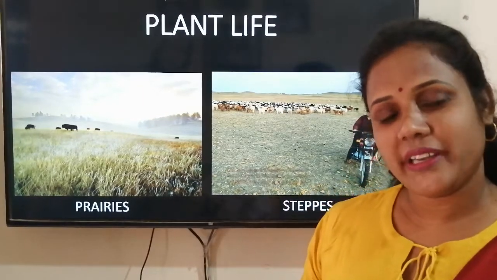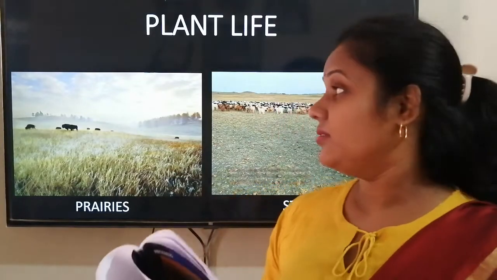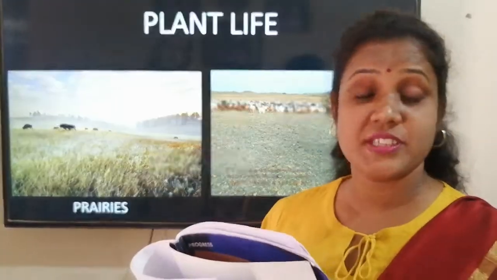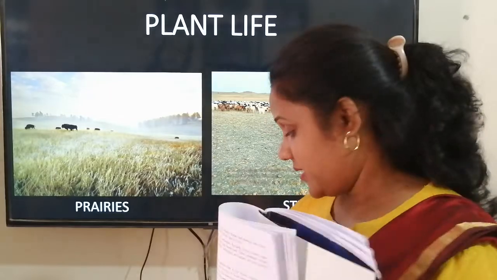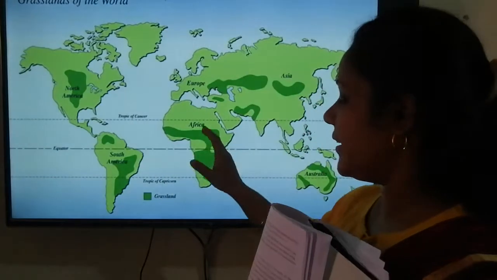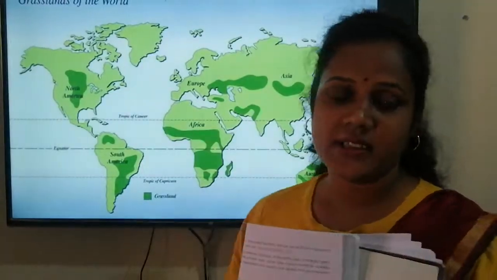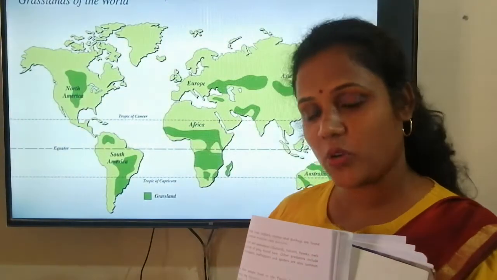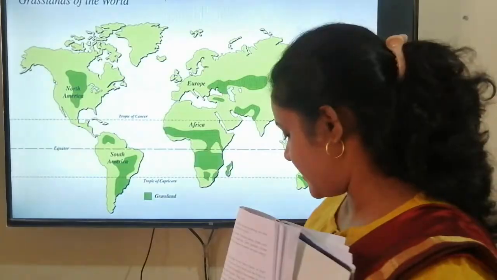Open page 34, the heading is plant life, which is also called vegetation. Not vegetable, vegetation. Vegetation means grass, plants, trees. So grassland in this region varies. Varies means different types of grasslands are there. It doesn't mean कि सब जगह एक ही घास होगी, एक ही तरह के पौधे होंगे, नहीं, सब जगह अलग हैं. All places have different grasslands.